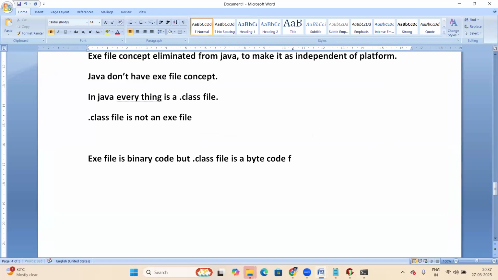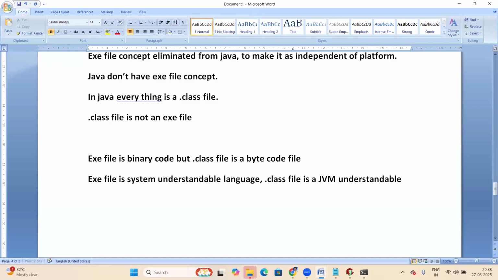Next, an exe file is in a system-understandable language; exe binary code is system-understandable. Whereas a .class file is a JVM-understandable language. About the JVM, next session I'll explain. We'll discuss it in one separate session. The JVM topic is an interesting session.